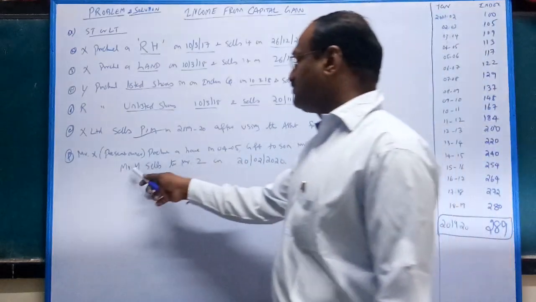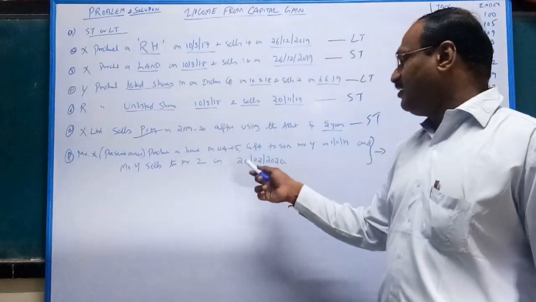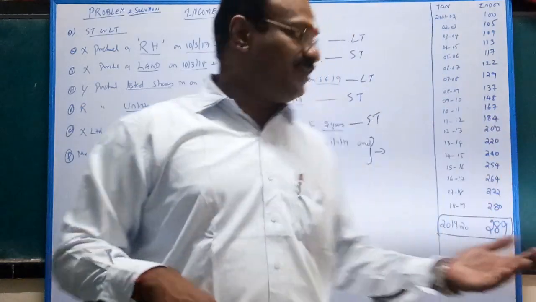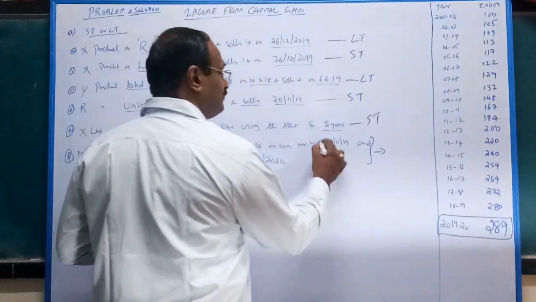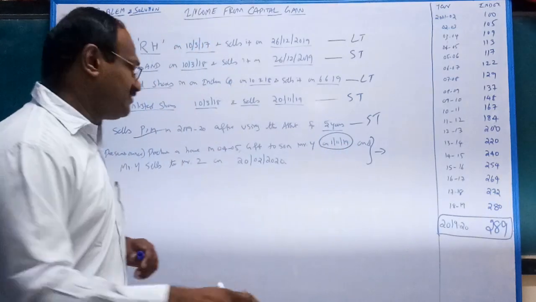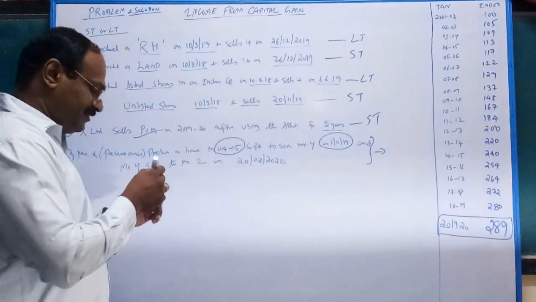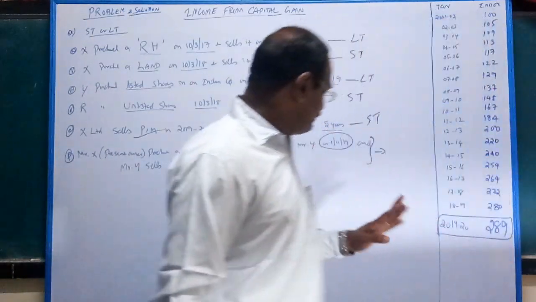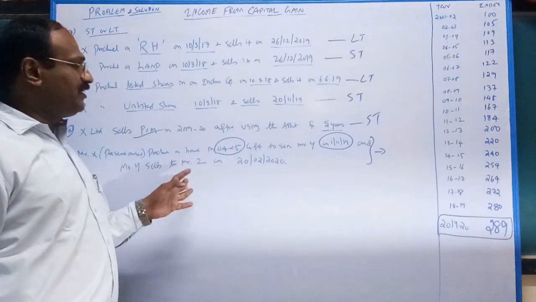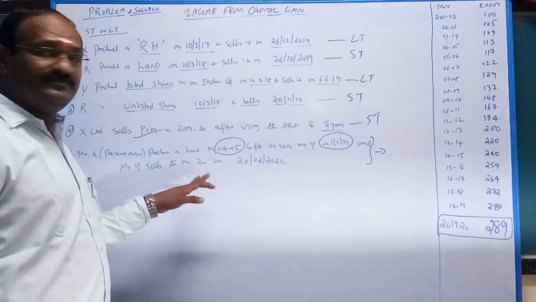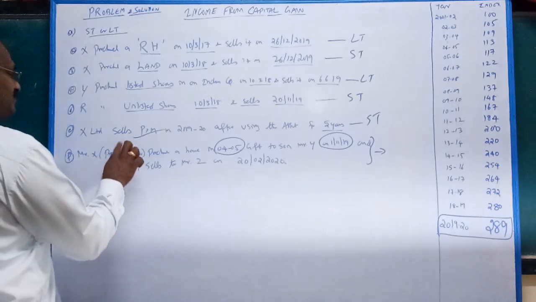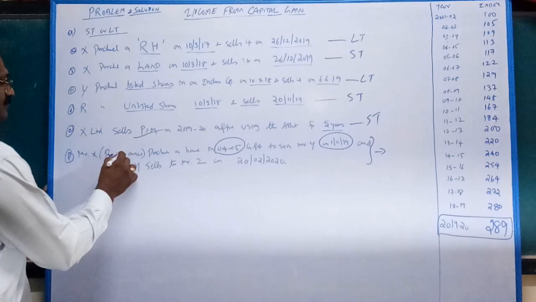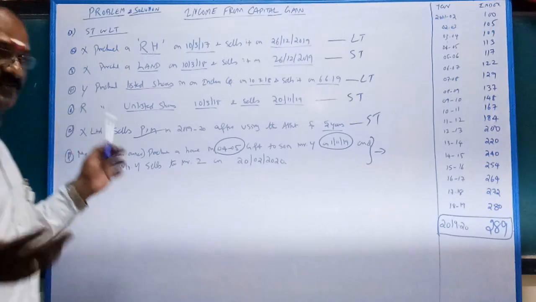In turn, Mr. Y sells to Mr. Z in 2020. The father gifted to his son on 1/11/2019, but actually the father purchased the property in 2004-5. Very important is the period of holding. First take the son, the current owner, who is going to sell. X is the previous owner.